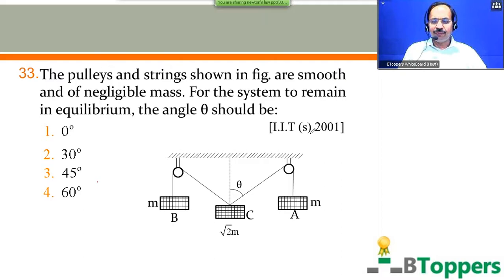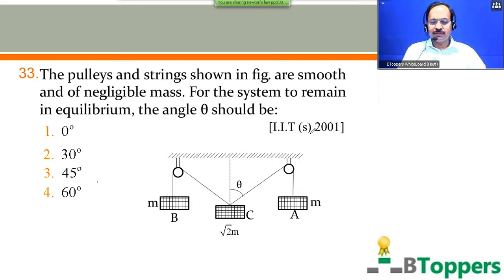This question was originally given in the 2001 IIT JEE screening test, not the main exam, the preliminary test. Block A has mass m, block B also has the same mass m, but block C has mass equal to m into root 2.